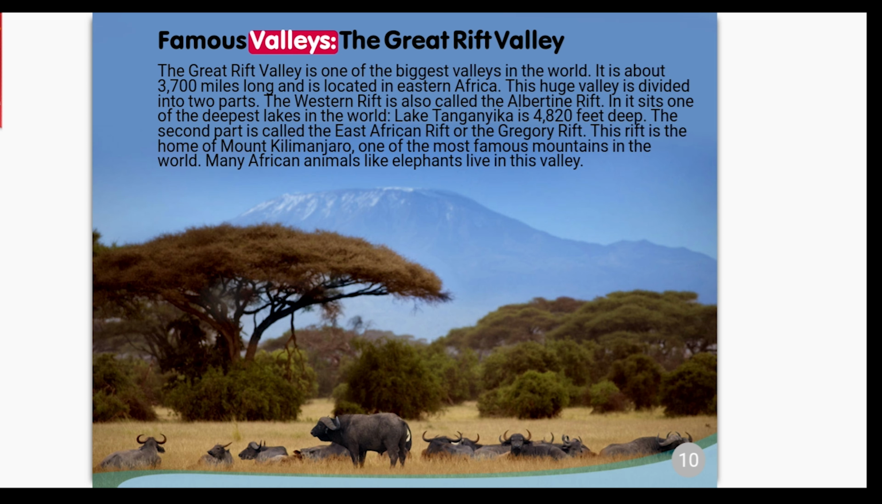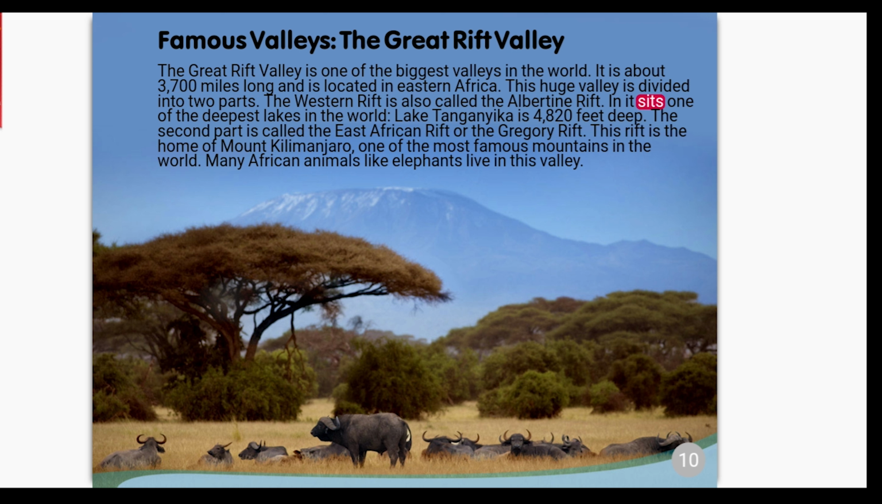Famous valleys. The Great Rift Valley. The Great Rift Valley is one of the biggest valleys in the world. It is about 3,700 miles long and is located in eastern Africa. This huge valley is divided into two parts. The Western Rift is also called the Albertine Rift.